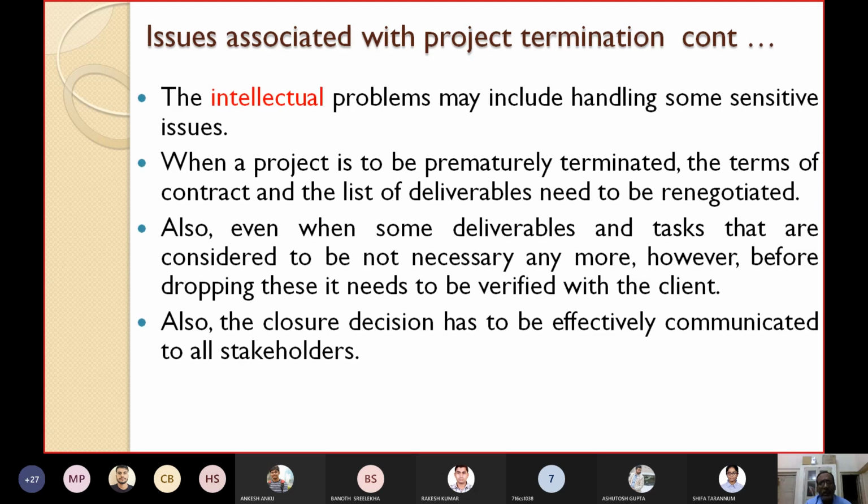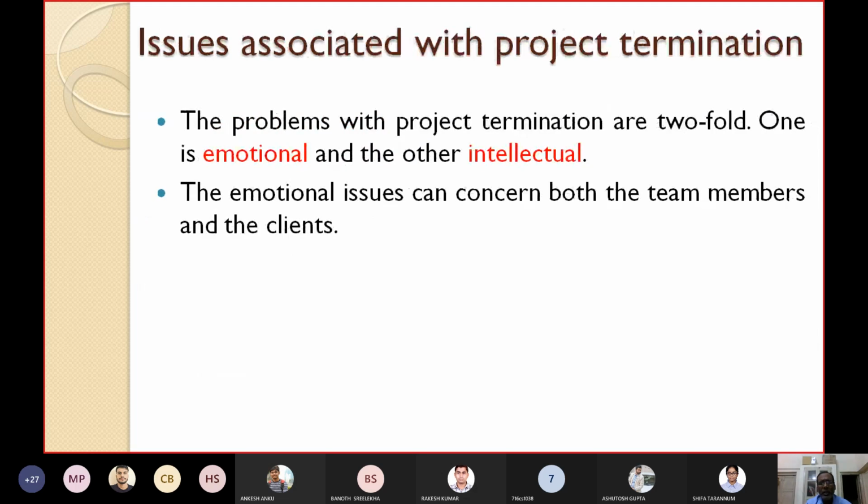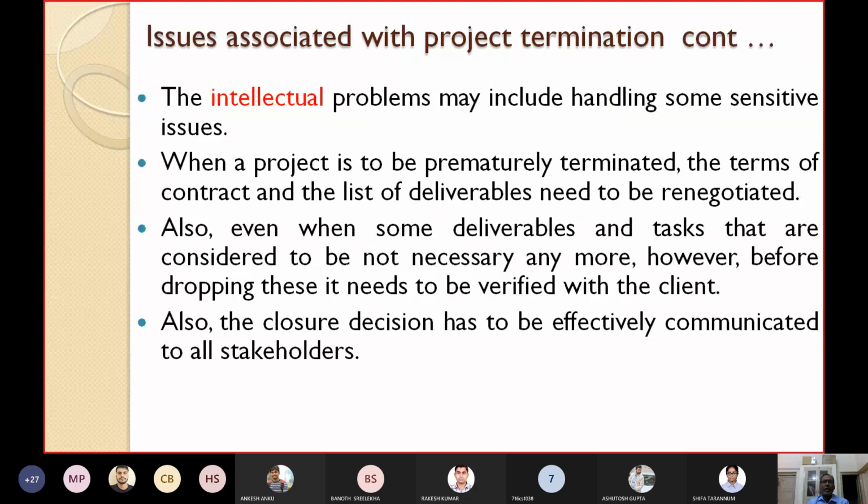So we have discussed the first issue, that is emotional. Now we have to see the next issue, that is the intellectual. We are discussing the issues associated with project termination. We have already seen the emotional issues. Next we will see the intellectual issues. The intellectual problems may include handling some sensitive issues.